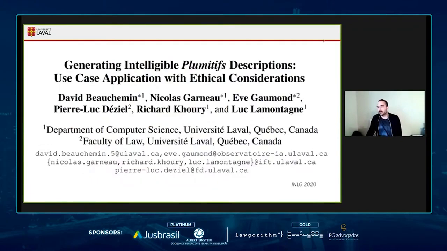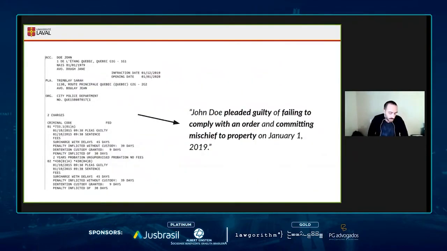So I'll begin by introducing the underlying task that we are trying to solve. It's a work that we presented at INLG 2020, the International Conference on Natural Language Generation. In this paper, we introduce the task of bringing some intelligibility to the docket files, which we call the plumitifs here in Quebec. The docket files are legal documents, semi-structured, that are at the core of a legal judicial case.